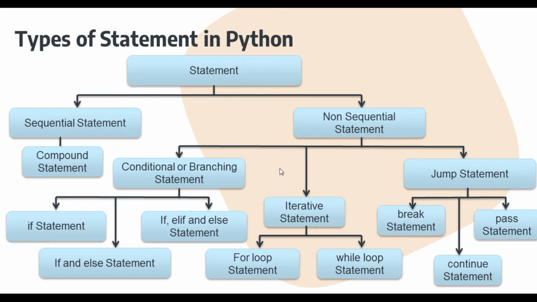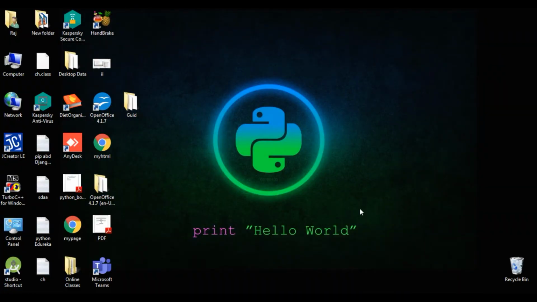These three basic non-sequential statements are further divided: conditional statement into if statement, if and else statement, if, elif and else statement; iterative statement into for loop statement, also known as for statement, and while loop statement or while statement; and jump statement into break statement, continue statement, and pass statement.